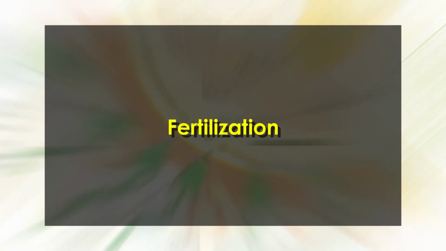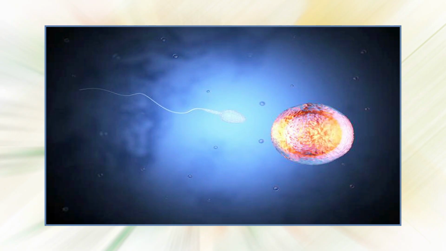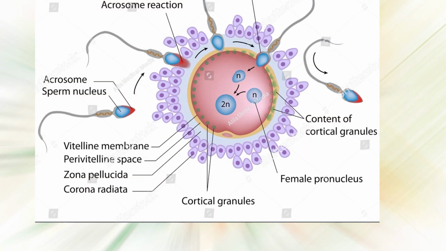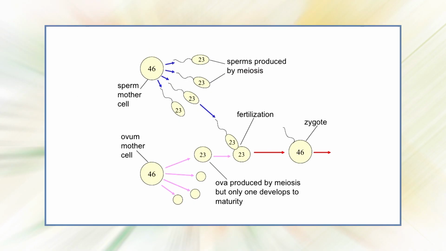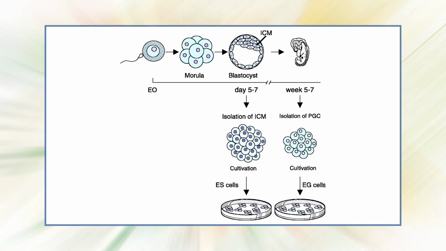Dear friends, now let's move on to the next topic, fertilization. Fertilization is a process whereby 2 sex cells or gametes fuse together to create a new individual with genetic potentials derived from both parents. Thus, the first function of fertilization is to transmit genes from parents to offspring, and the second is to initiate those reactions in the egg cytoplasm that permit development to proceed.